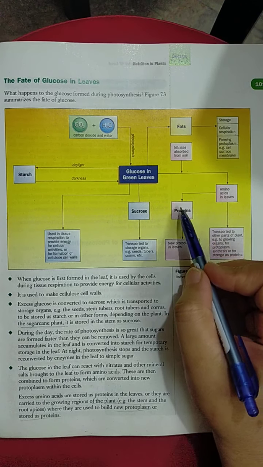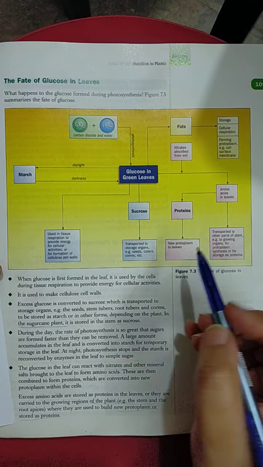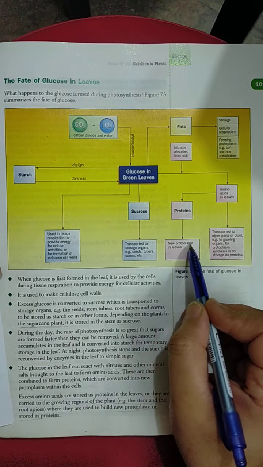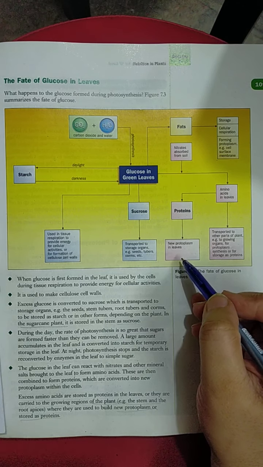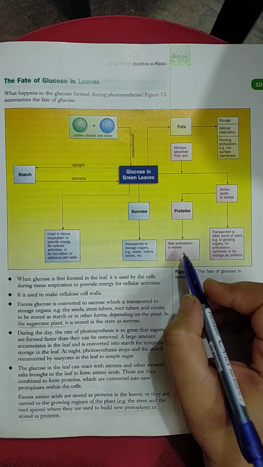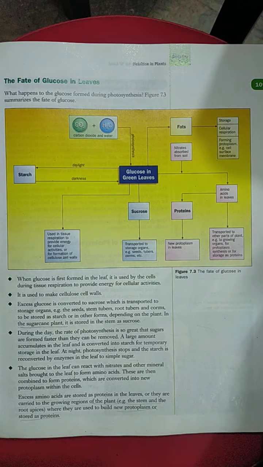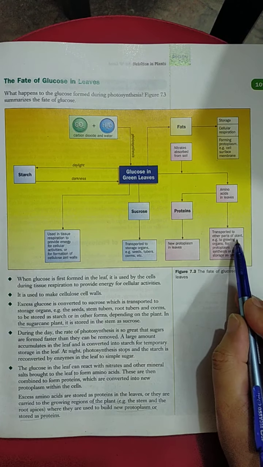These amino acids will convert into protein, and this protein will again be utilized in the formation of new protoplasm, new cells, and the formation of enzymes in the leaf, so it can be utilized in different activities.